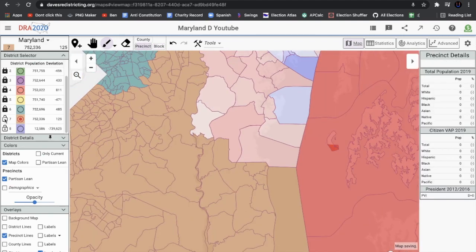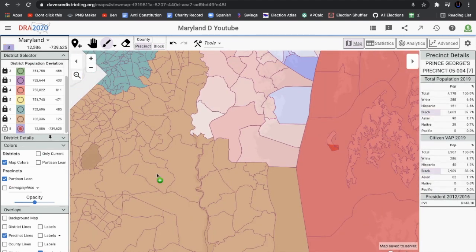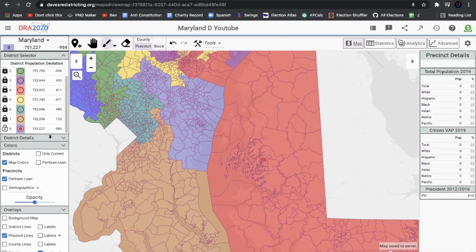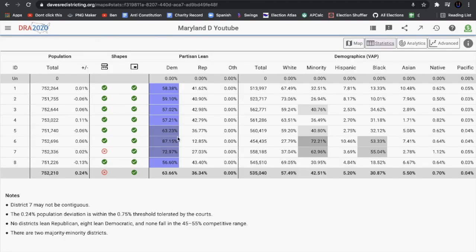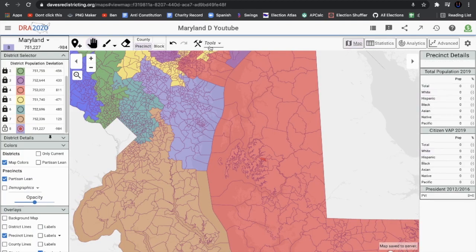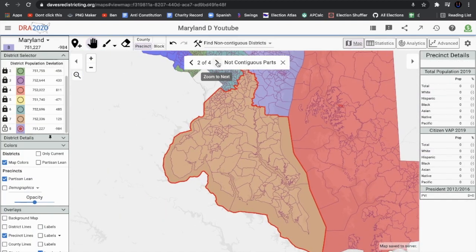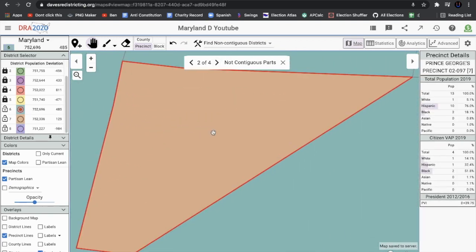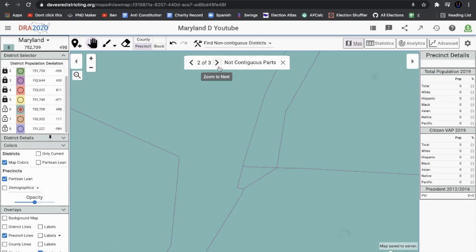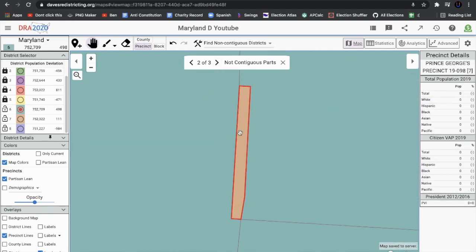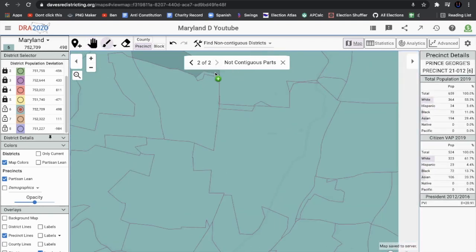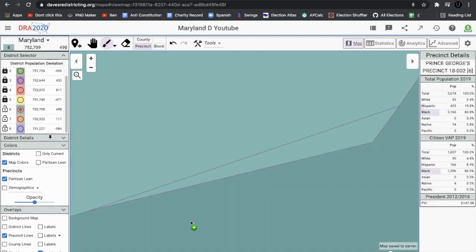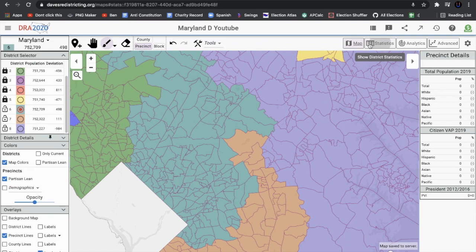We're going to lock this and then just fill in the rest of the map, and we have our Democratic gerrymander of the state of Maryland right here. So I think that's it. We're just going to make sure these districts are contiguous before we turn into present mode, but District 7 is not contiguous, so we're going to try to find the non-contiguous district. Interesting. So again, we're going to have to make some edits here. This district has 13 people. This precinct has no one, which is going to be helpful. And then here we go. So I think that is it for the non-contiguous districts.